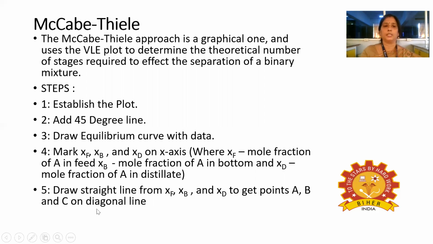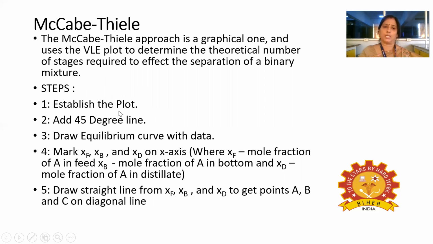Here are the steps to find the number of trays in the column. The first step is to establish the plot.